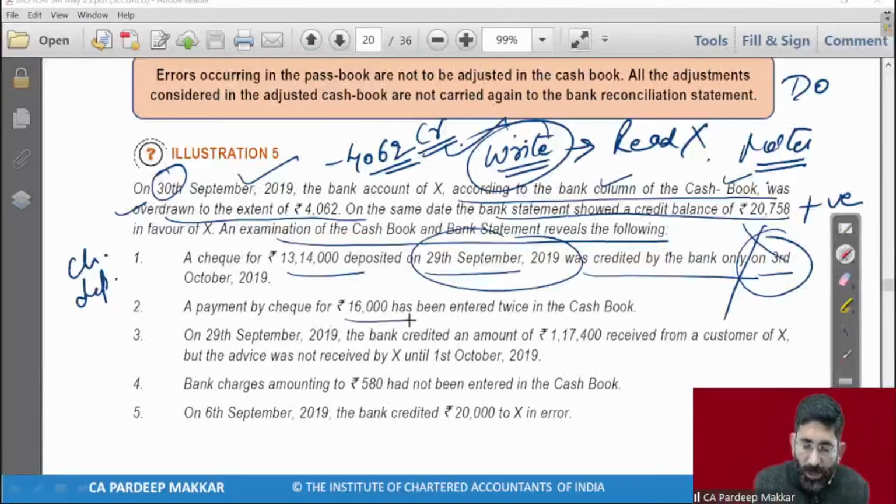Payment by check for 16,000 has been entered twice in cash book. Very much clear that we have made a payment of 16,000, but it has been wrongly entered twice in cash book. This is an error in cash book. Where will it go? Write point number 1 where will it go, 2 where will it go. Very good. Some children have sent the answer for 1. Send the answer for 2 also, fast. Where will 2 go? 1 will go in BRS. Absolutely right.